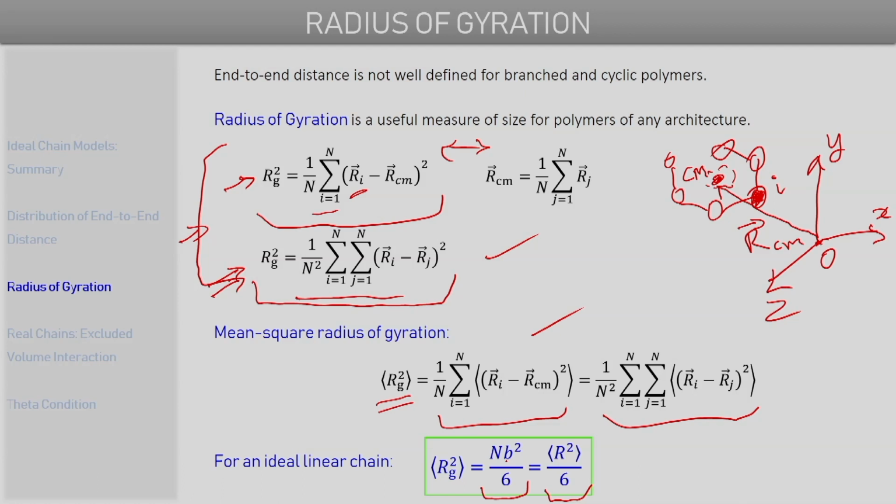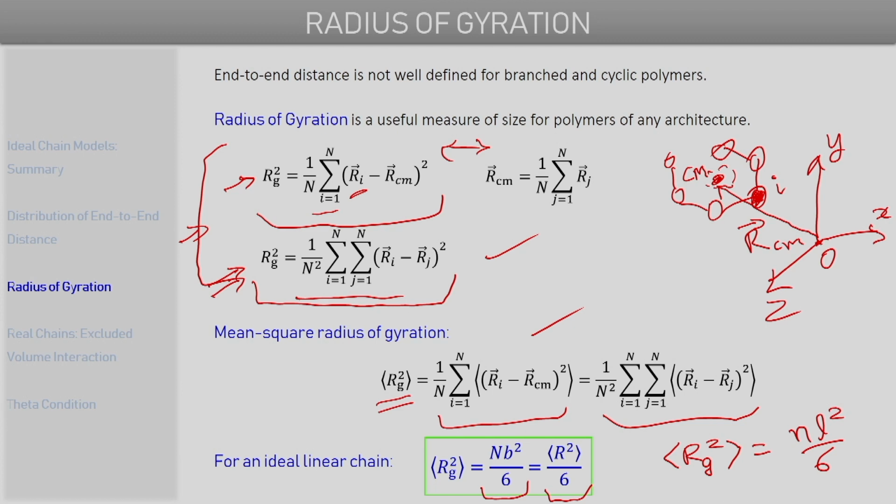If we consider just a simple freely jointed chain, then the mean square radius of gyration can simply be written as N L square by 6. So we see that the radius of gyration for ideal polymer chains is smaller in magnitude than the mean square end-to-end distance.